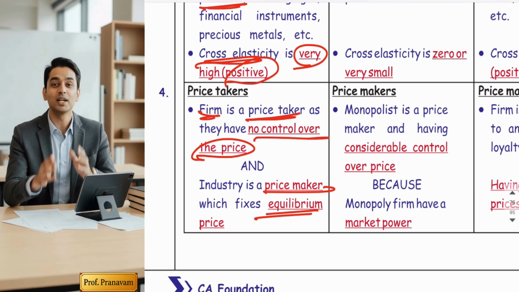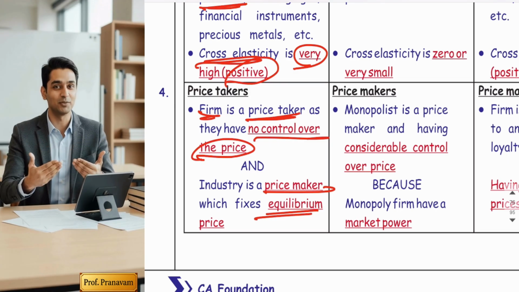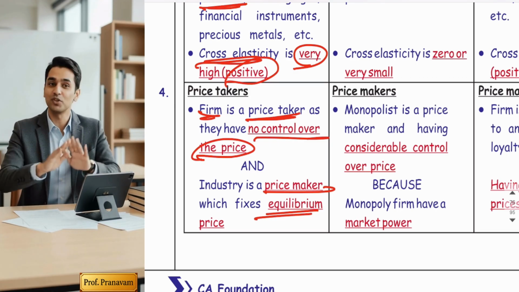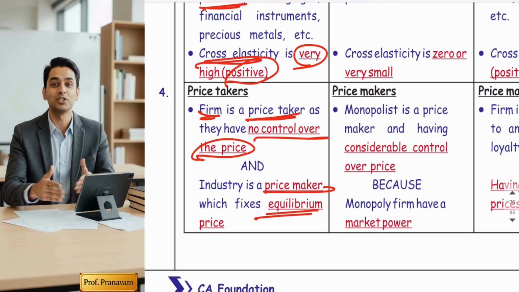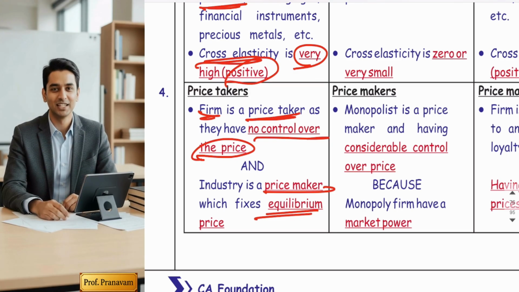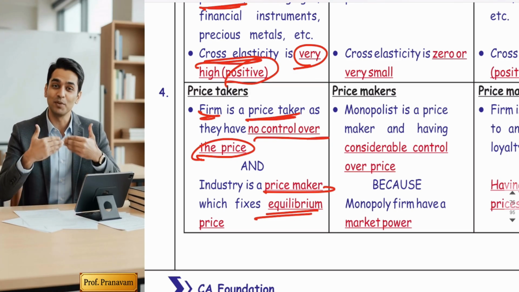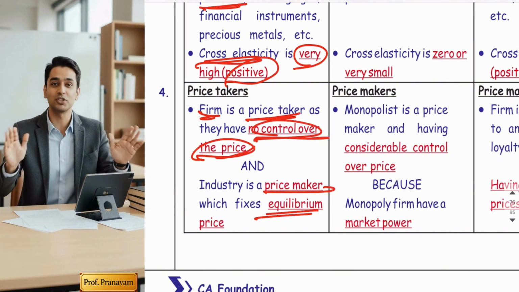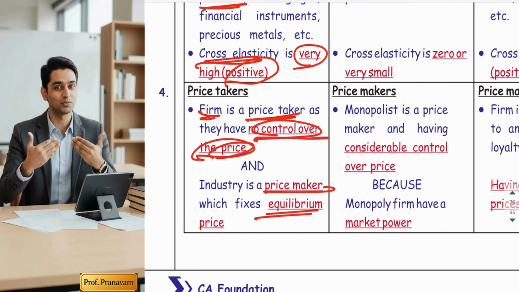And the industry always fixes the equilibrium price where demand equals supply. Once the industry fixes the price, that price has to be accepted by all the firms. It is called that firms have no control over the prices.